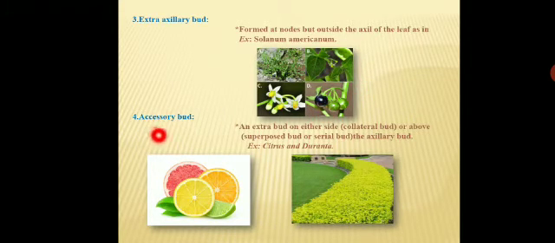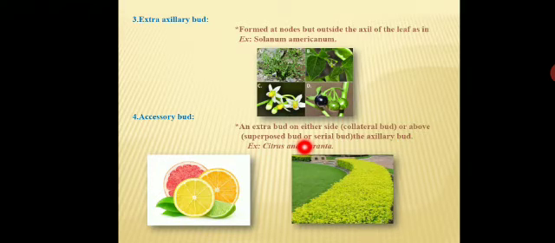Then the next one is called the accessory bud. The accessory bud is otherwise called a collateral bud, because the bud is present on either side or above the superposed bud. What is the meaning of superposed? It means buds arise in all directions of the stem.